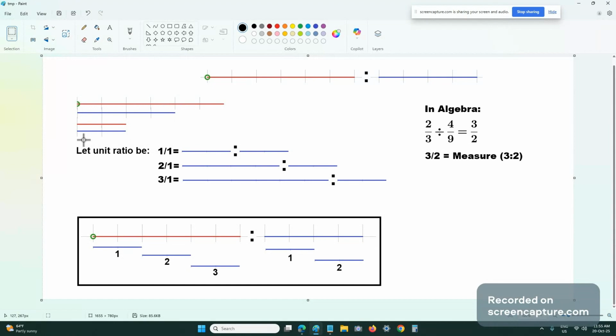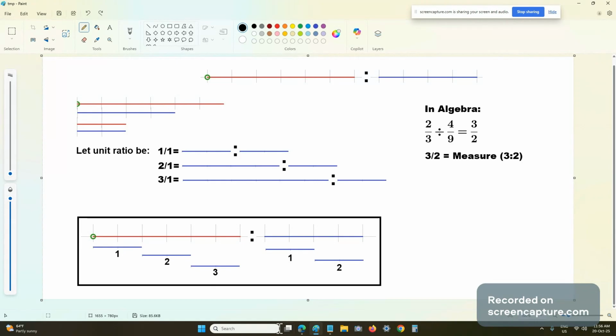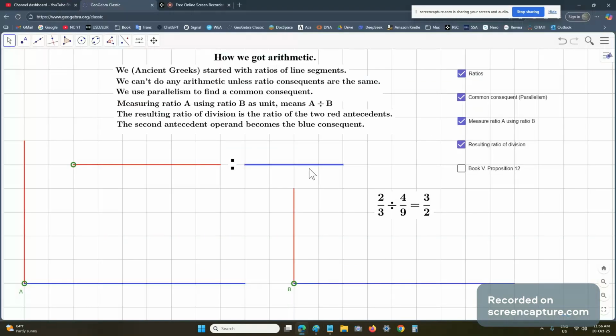The next step, my friends, is to use that as the unit to count the number of equal parts in each of these ratio members. The way we do that, we say let this unit to itself be 1, let this be 2, let this be 3, and now we can count 1, 2, 3, and 1, 2 here, right? Look, 1, 2, 3, and 1, 2. Does that make sense?